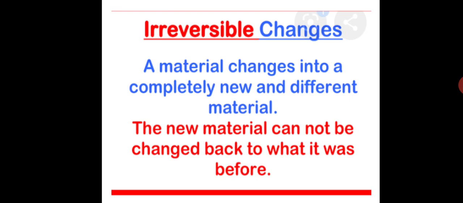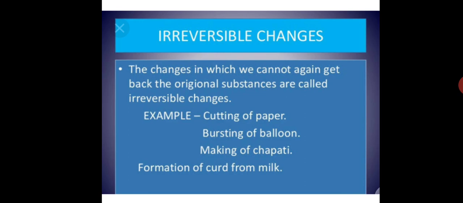It changes into a completely new and different material. The material cannot be changed back to what it was before. So when we say this change is an irreversible change, that material cannot return back to the form that it was before. So I've said this before.